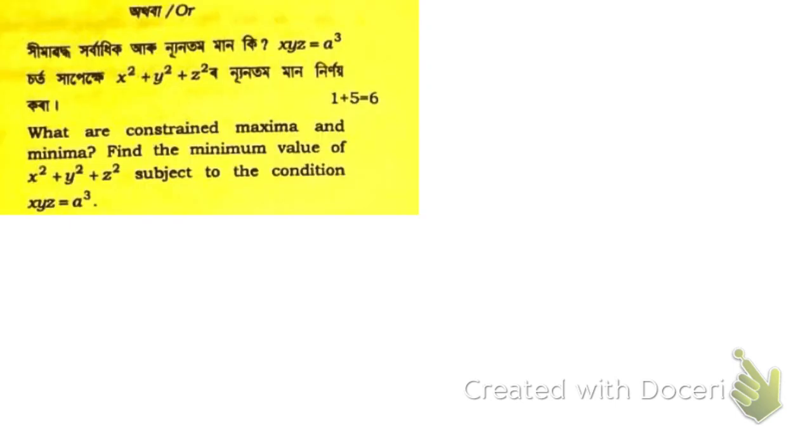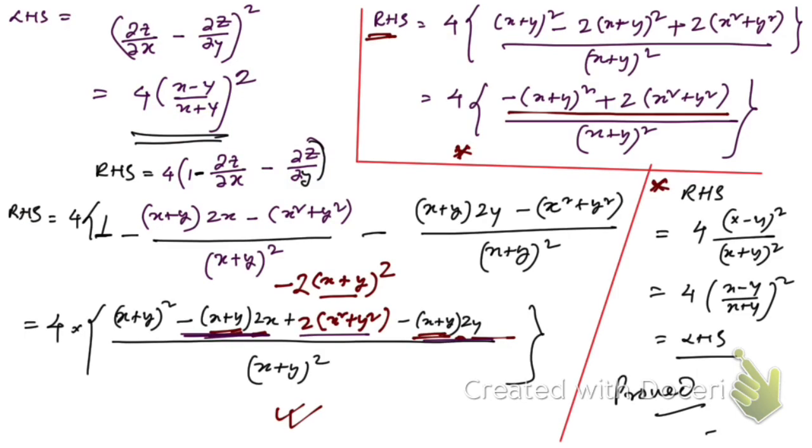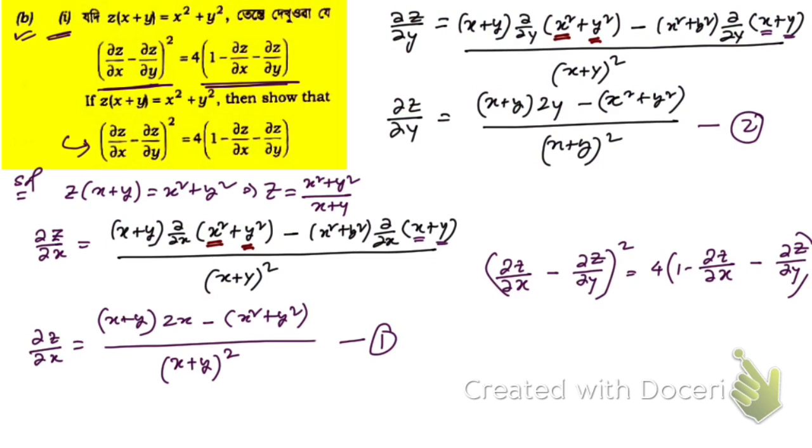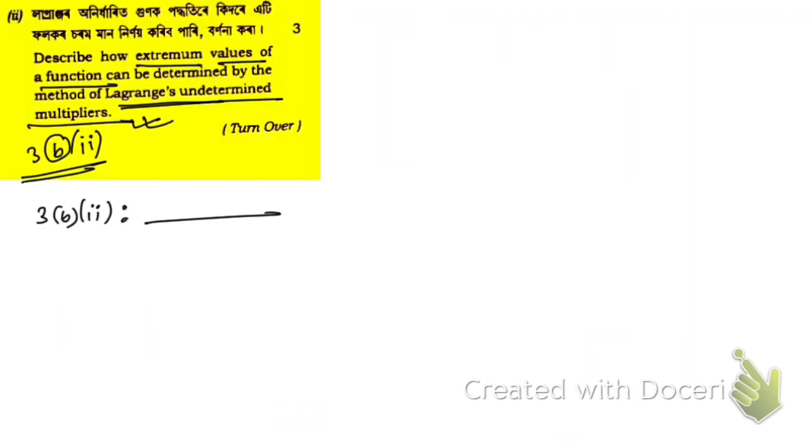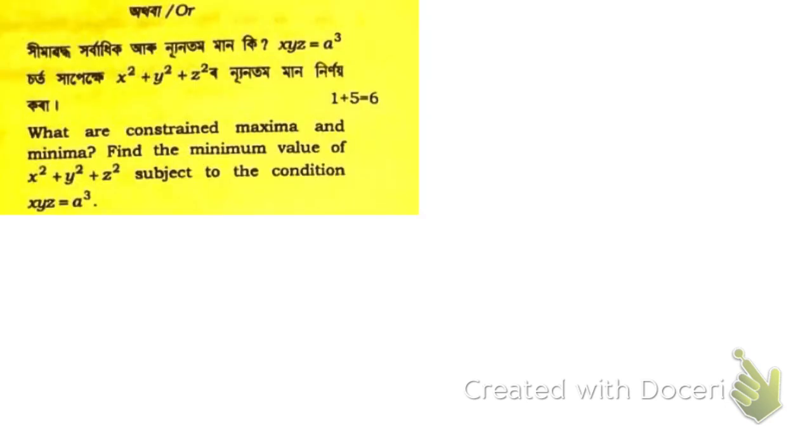Let's see. So here you see, either you need to solve these two questions, b1 and b2, or instead of b1 and b2, you need to solve this.